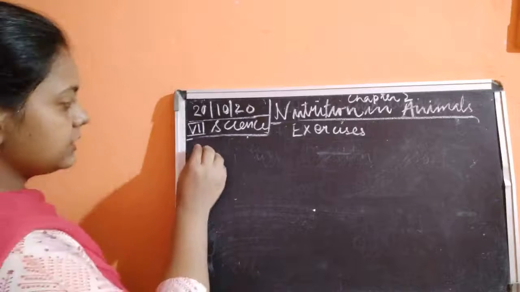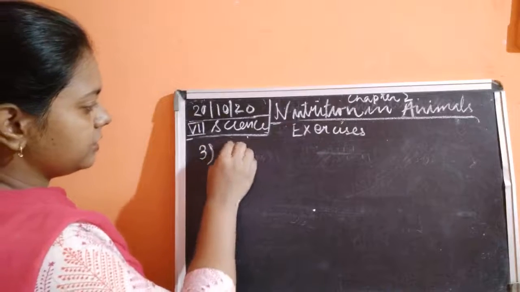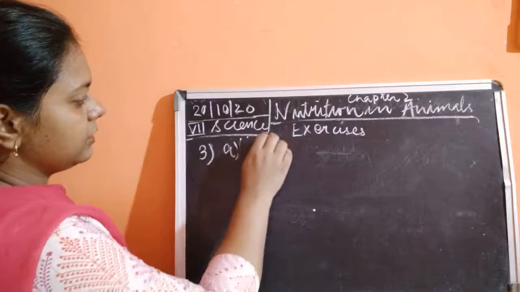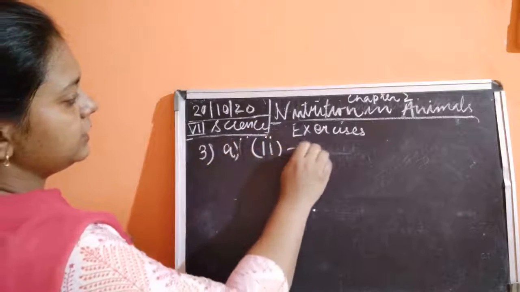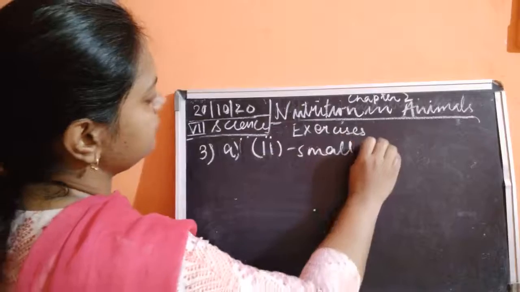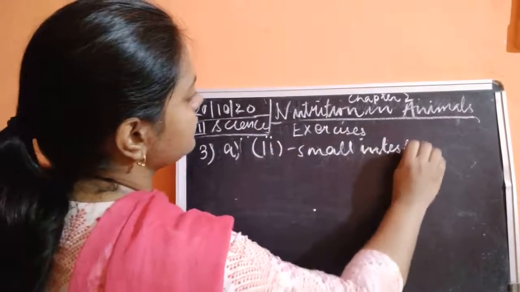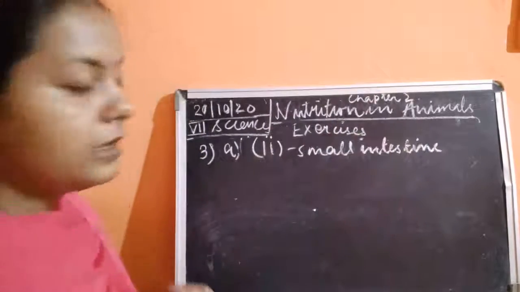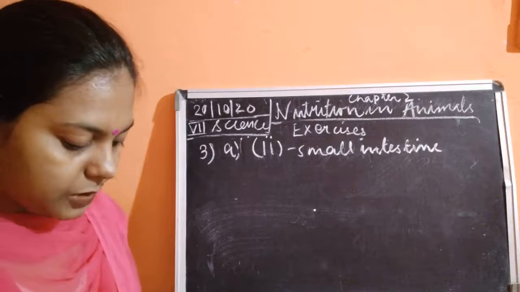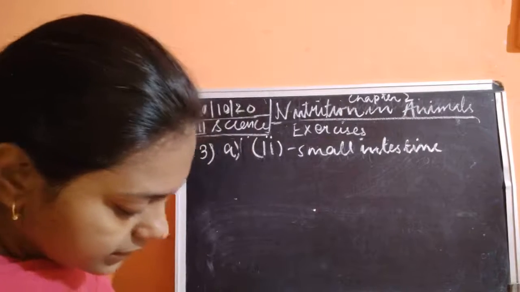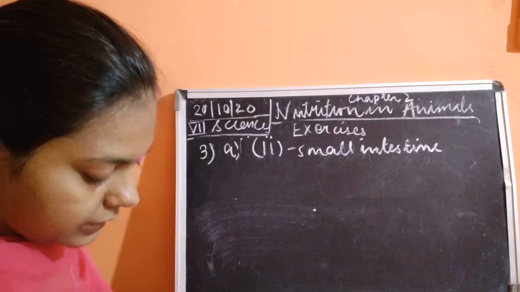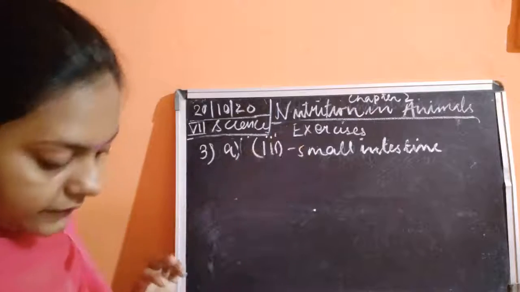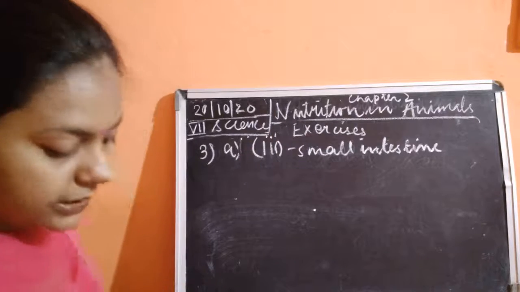So the answer for part A is the small intestine, okay? Because the complete digestion takes place in the small intestine. It is given in the book as the third option, that is small intestine, okay?